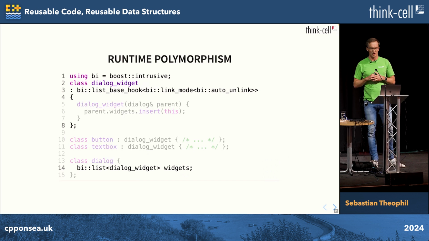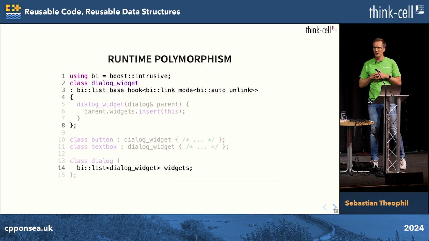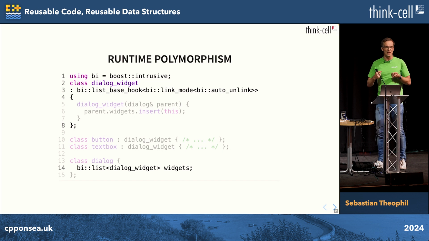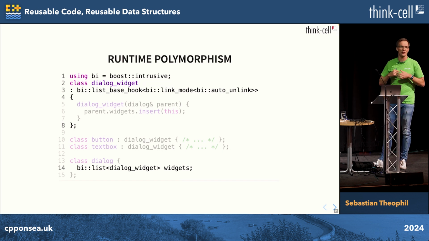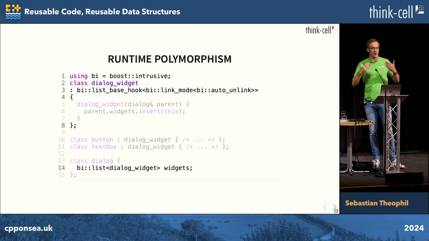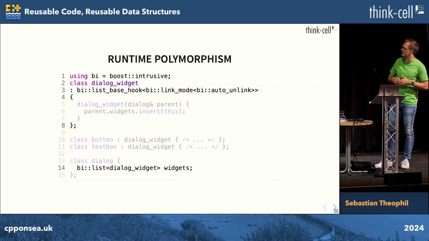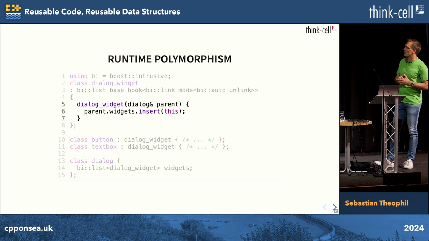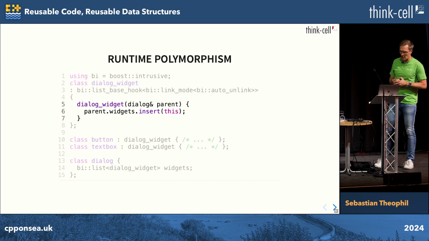So we change our dialog widget a bit, and our dialog widget will now have a base class that just contains the data structures the intrusive list needs. If that's a list, then it's probably just 2 pointers. So we carry around those 2 pointers with ourselves. And it has one other thing here, this auto unlink in the end. That just means that when the dialog widget is destroyed, it will automatically remove itself from the intrusive list. Cool. Now the dialog has this intrusive list, and all that's missing is that every dialog widget registers itself when it's constructed. And then we're already done.